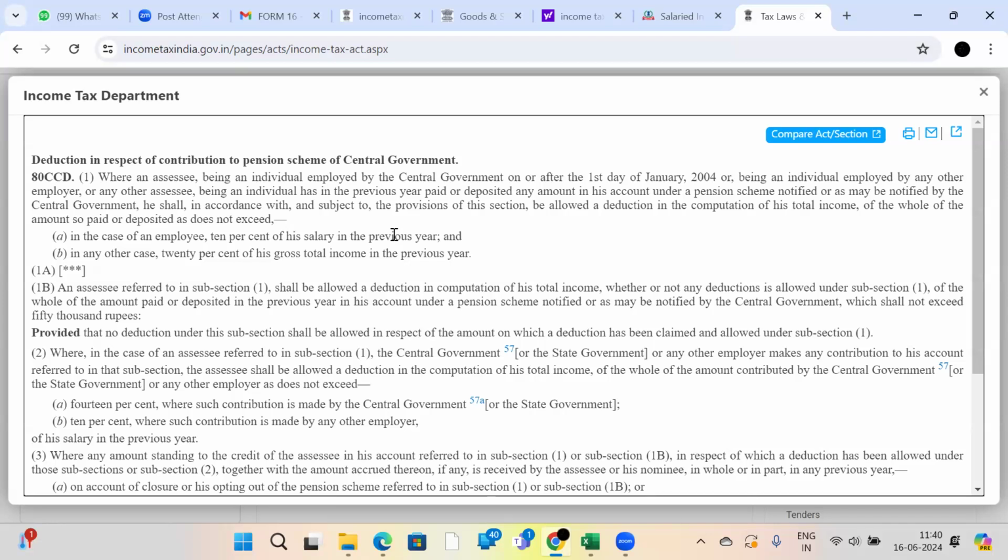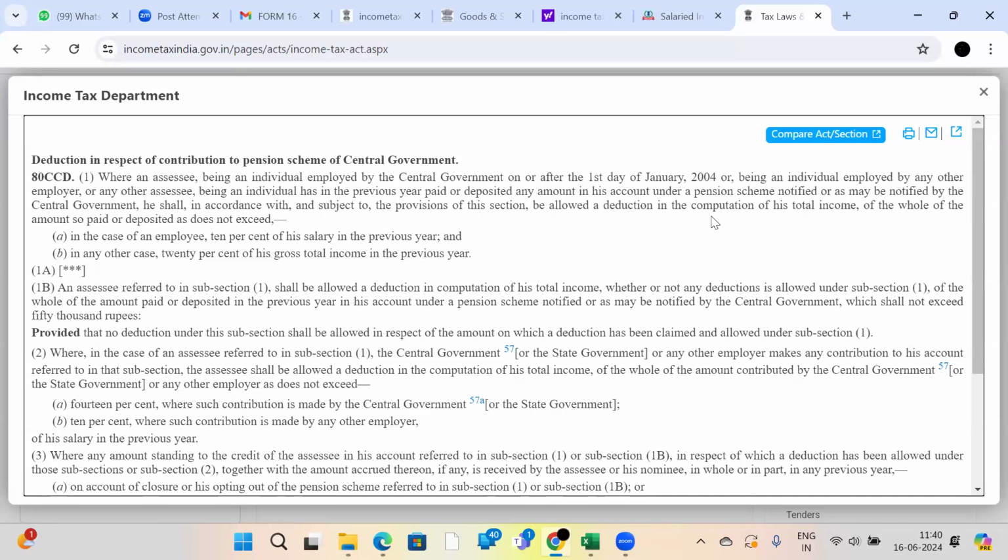Any other employer means we are all welcome. Or any assessee being an individual has in the previous year paid or deposited any amount in his account under a pension scheme notified or as may be notified by the central government. So any individual employed by the central government, employed by any other employer, any scheme notified by the central government,